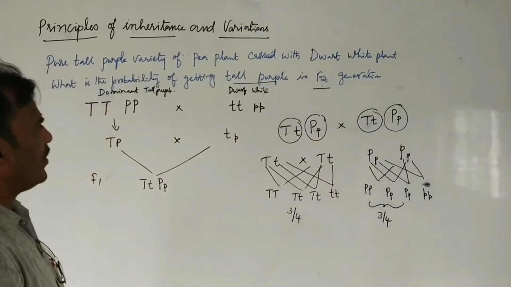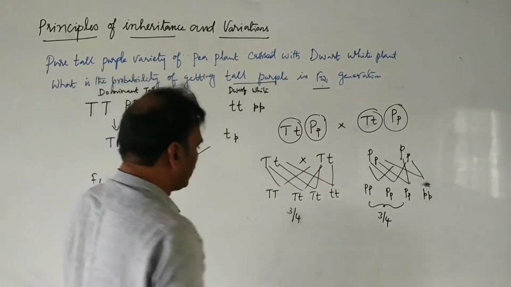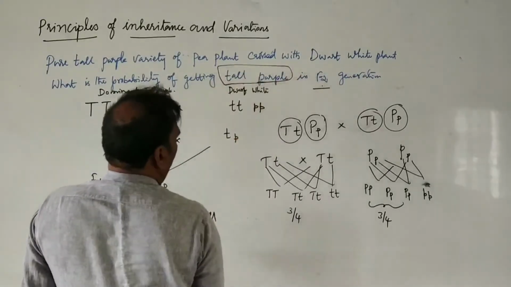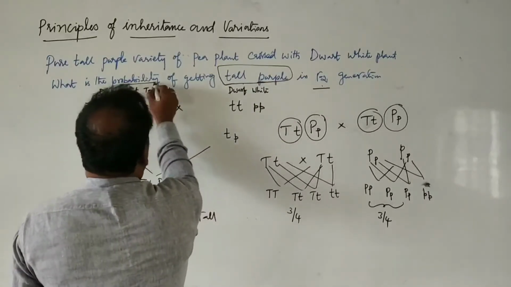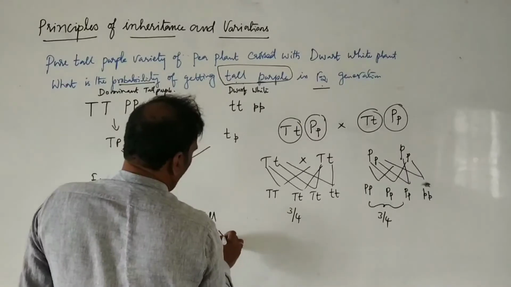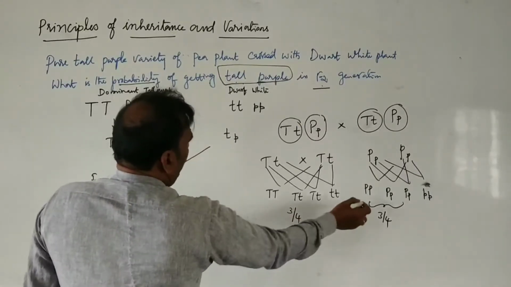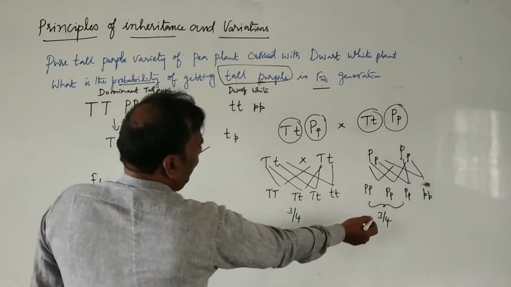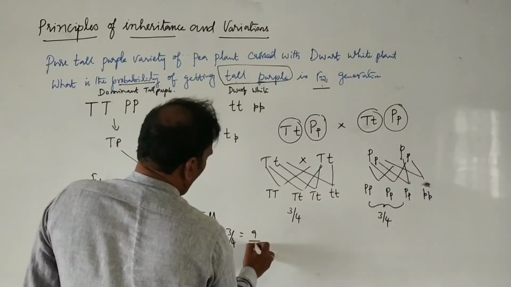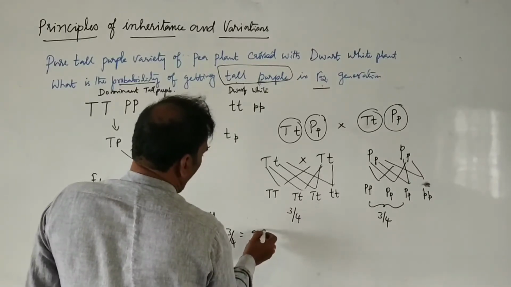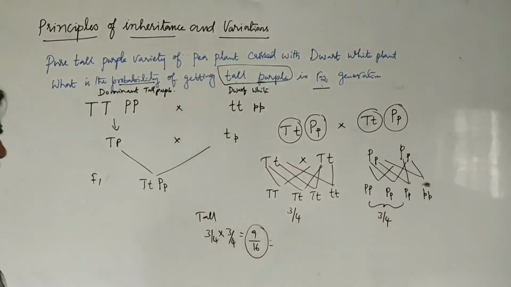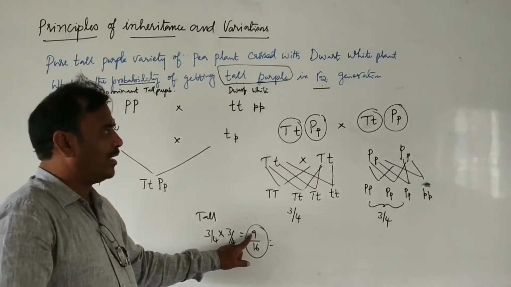So the tall plants are 3 by 4, and purple 3 by 4. Then 3 by 4 into 3 by 4: 3 threes are 9, 4 fours are 16. So the tall purple proportion is 9 by 16. Out of 16, 9 plants we get tall purple.